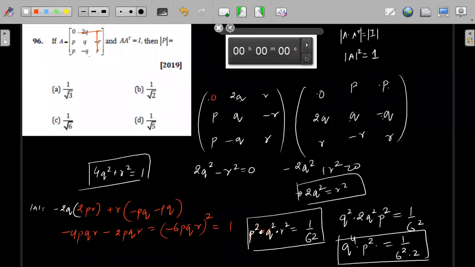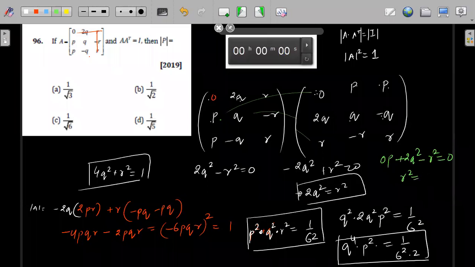Now we can write another equation because we can multiply the second row. So when we multiply the second row, this is P into 0, second row I will multiply. So we'll have P into 0 plus Q into R. So we have 0P plus 2Q square, and we have minus R square is equals to 0, right?